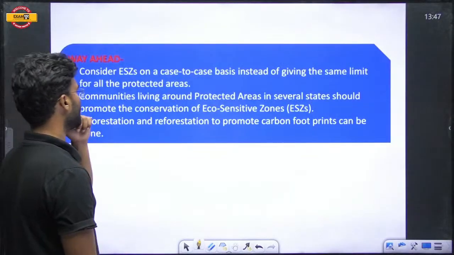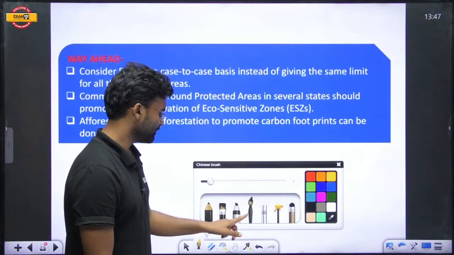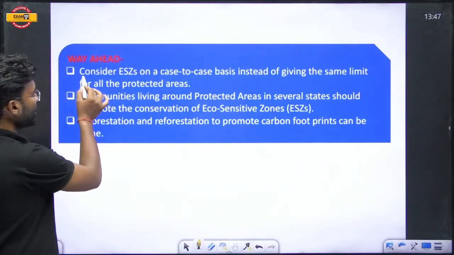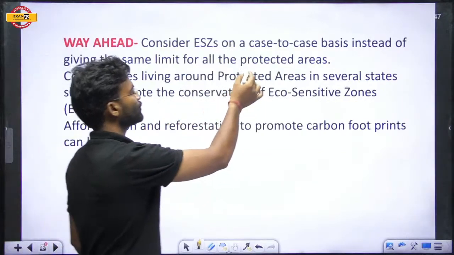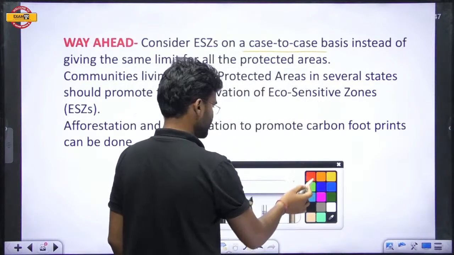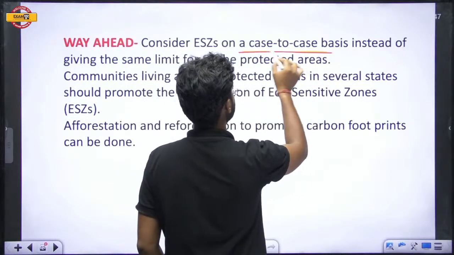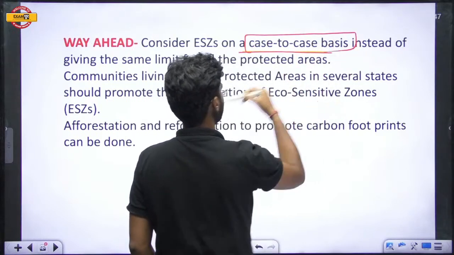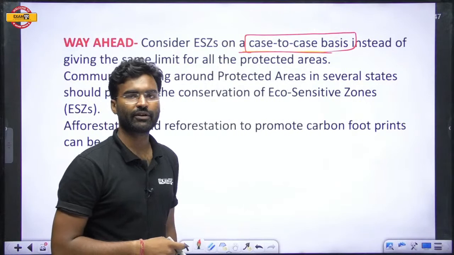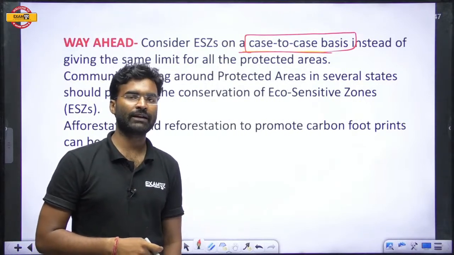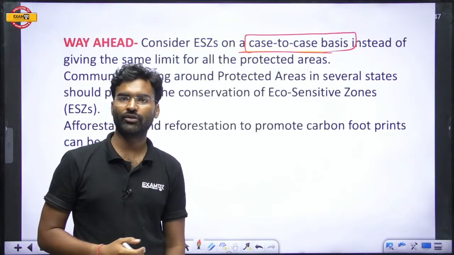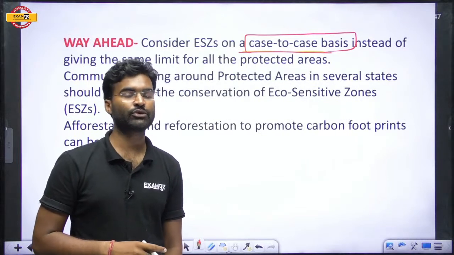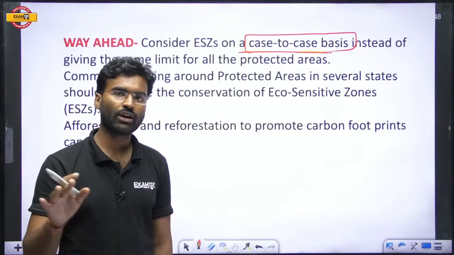Now we should understand the way forward. The first way forward, the important thing: consider the eco-sensitive zones on a case-to-case basis. You cannot implement the same rule at all places, because the conditions of different places are different. So you have to take the law according to the requirement of that particular region. You cannot universalize the law for all areas.